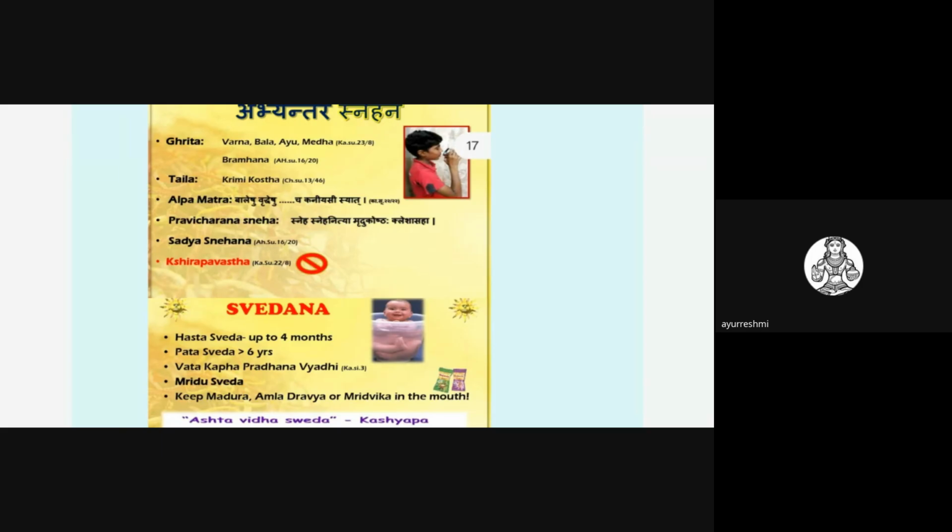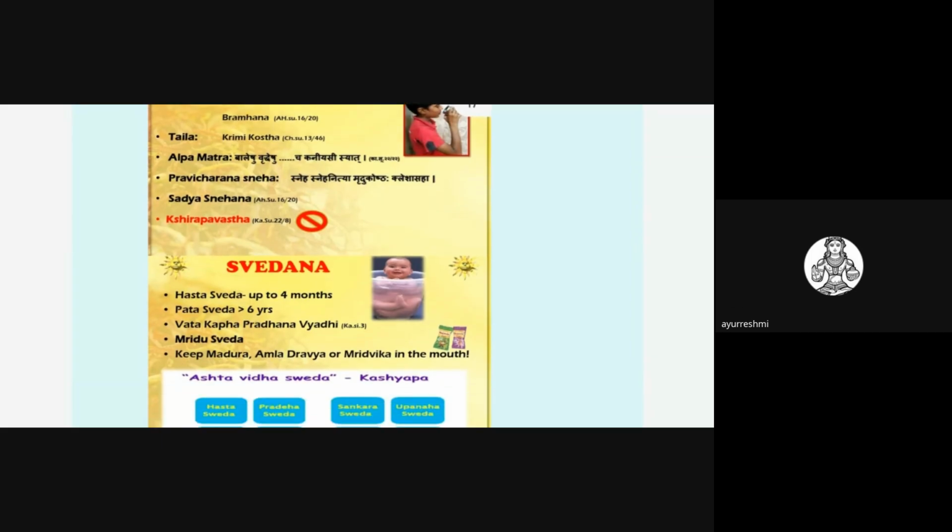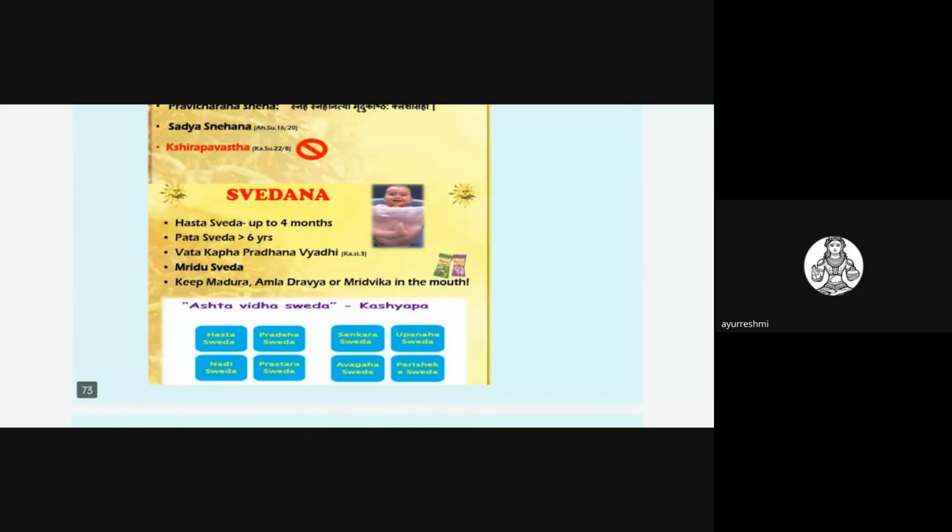And Pravicharana Sneha should be given, always Pravicharana Sneha mixed with other food for children. In the Kshirapa Avastha, the child will already have more Sneha because the baby is continuously on milk itself. You should not give Snehana in the Kshirapa Avastha; it is contraindicated. And Svedana: you all know that Ashta Sveda is explained by Kashyapacharya. Ashta Sveda is explained up to 4 months, and Pada Sveda for children more than 6 years.